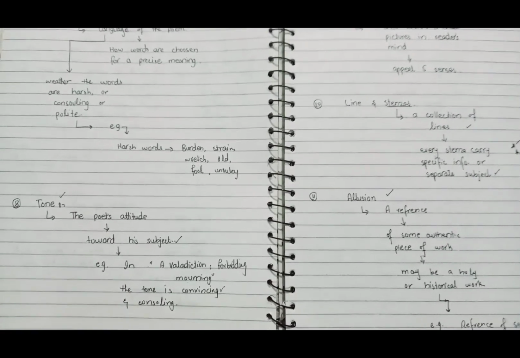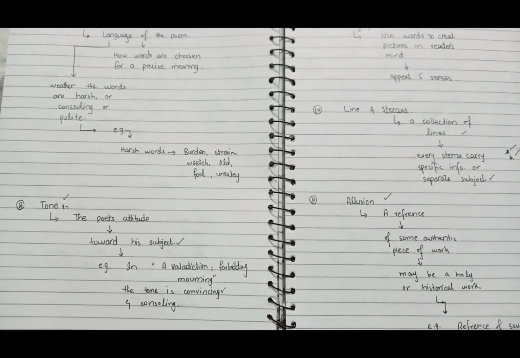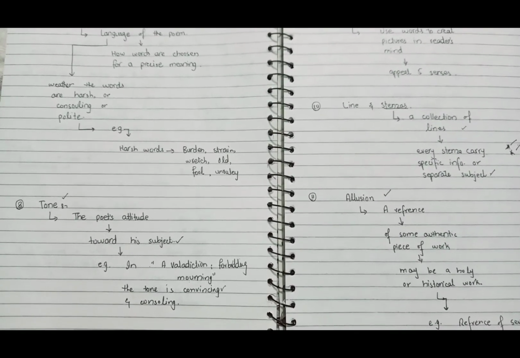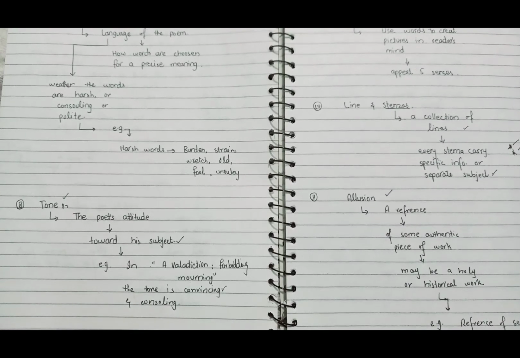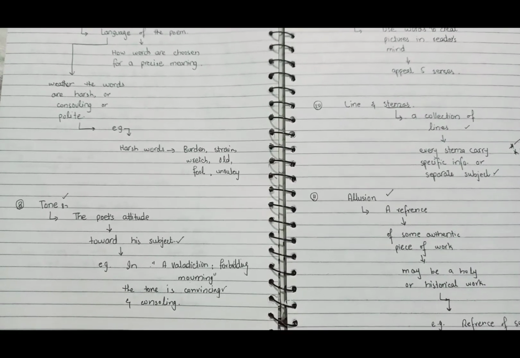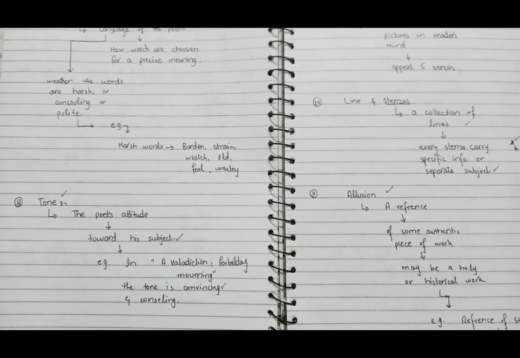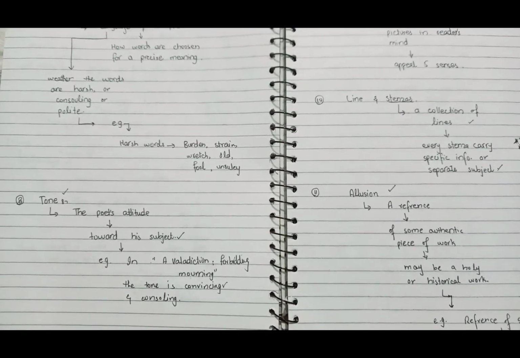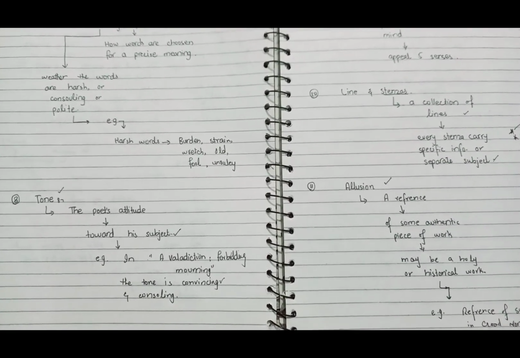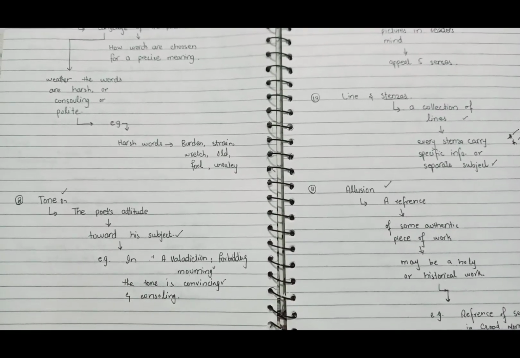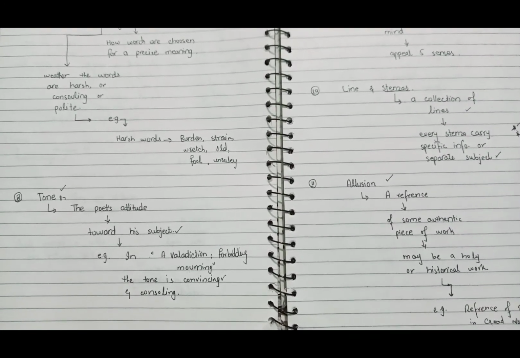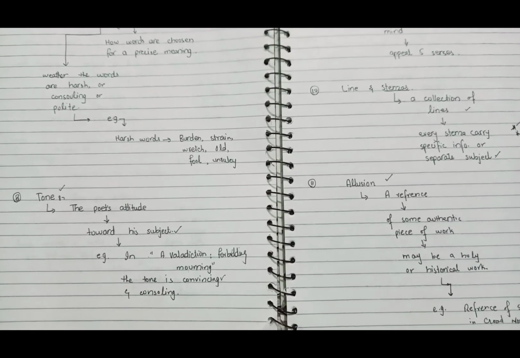For example, if we see the poem A Valediction: Forbidding Mourning, in this poem Donne is actually trying to convince his beloved that whatever happens, we just have to take leave with a smiling face. We cannot cry, or say such sentences which can raise a question on our love.